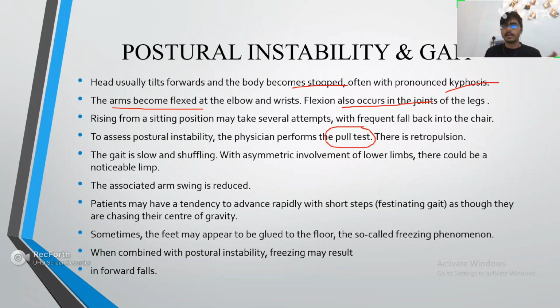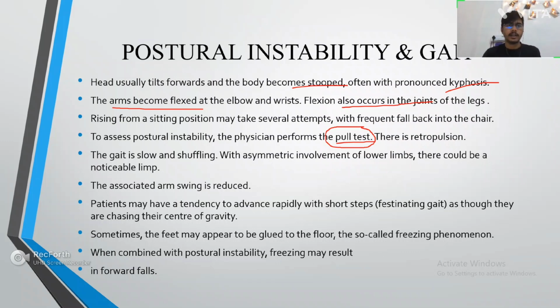In a normal healthy person, when you hold the shoulders and pull him back, he tries to balance himself so as not to fall back, but that is absent in a Parkinsonian patient. So there's a retropulsion and the patient falls back. That is the pull test which is done in a Parkinsonian patient.